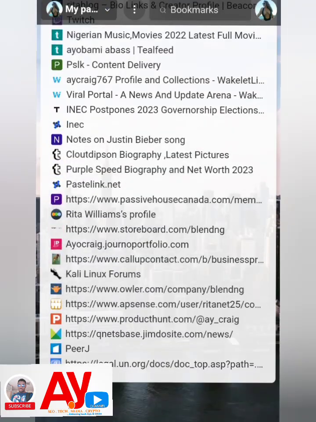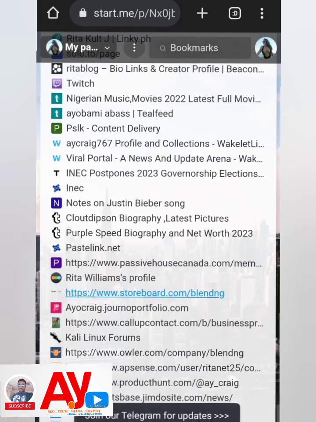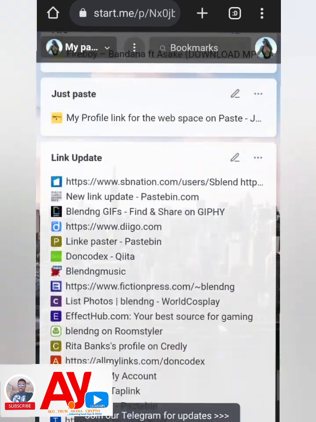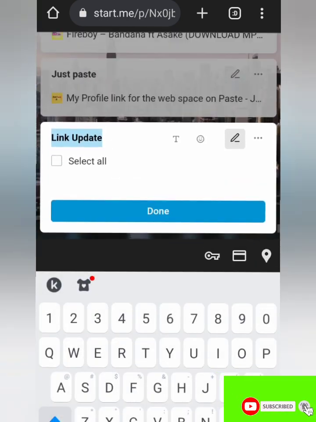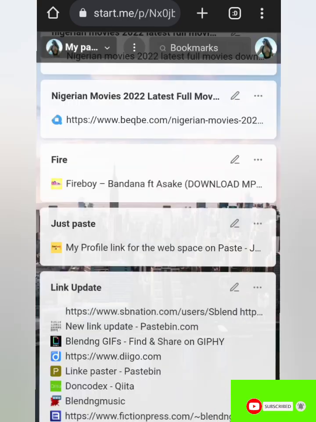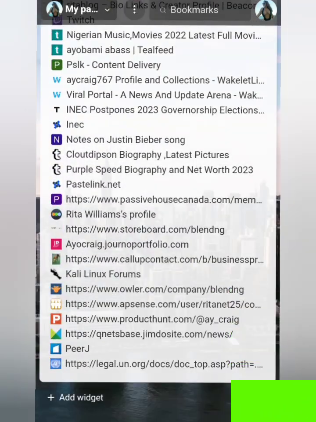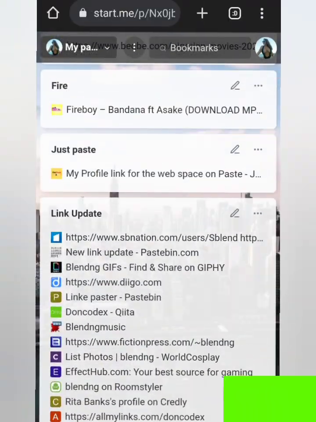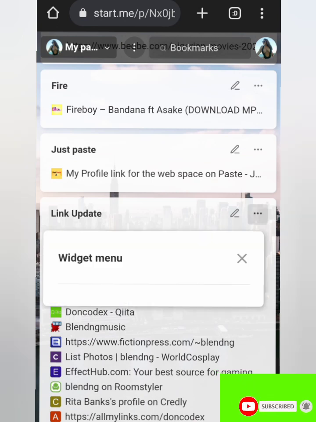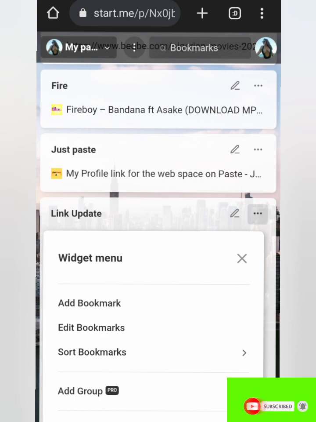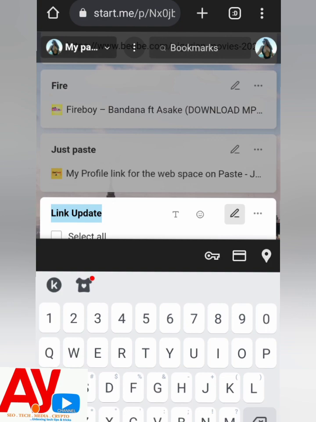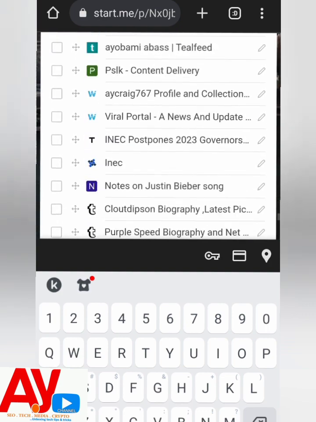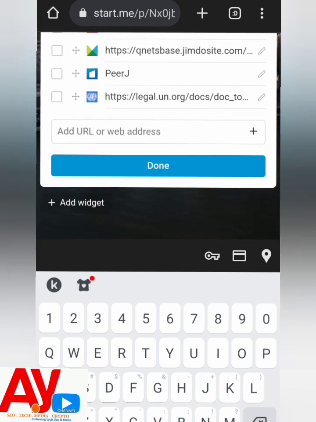I've already done that, but for you to know, just come here. Just edit it like this. Come to the bottom, then paste.